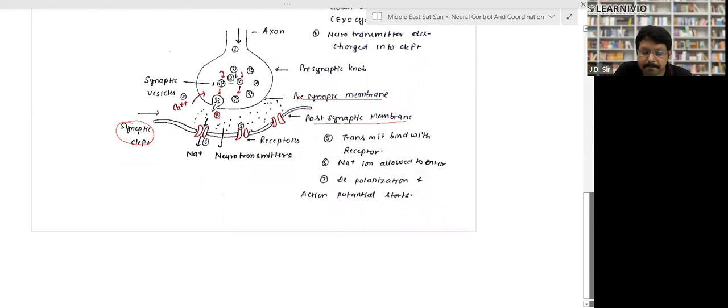Is that clear? Transmission of nerve impulse between two neurons. Is that clear? Look into that, Mazia, and let me know.